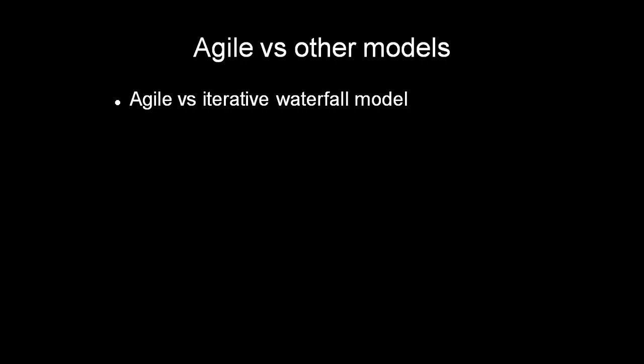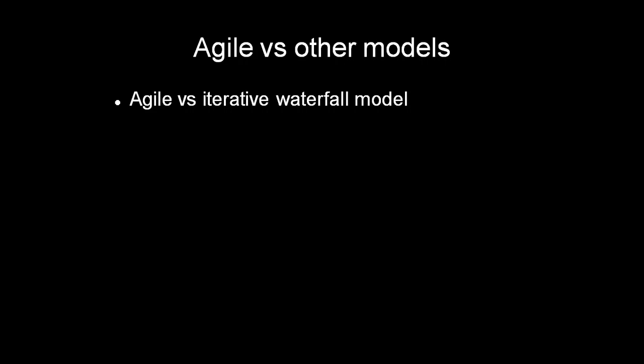In the case of the waterfall model, it is the documents that show how we are completing that project. In this case, it is the functionalities that we deliver that show how we are progressing. So delivery of versions of software is important in this Agile model.